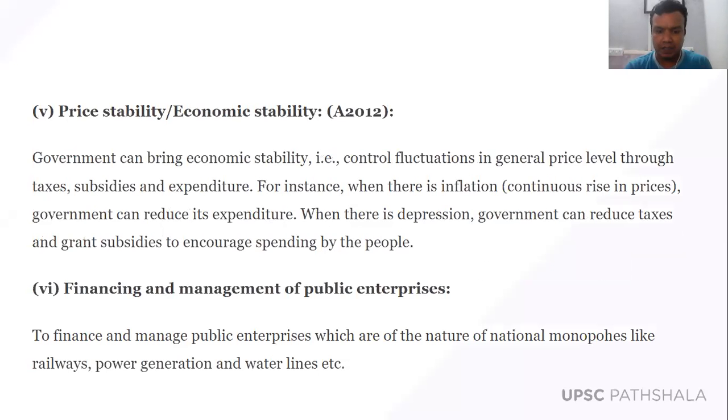The next important objective of the government budget is price stability and economic stability. We have seen that the supply side of inflation is taken care of by fiscal policies. If there are any problems on the supply side, the government budget makes sure that they can be solved by the policies or by the decisions taken in the government budget.